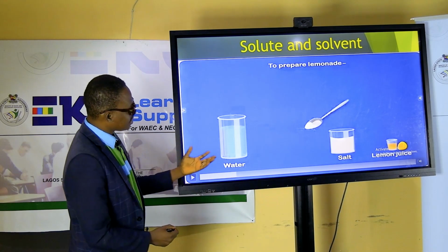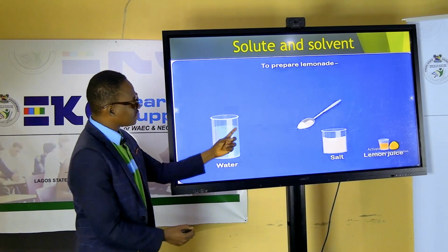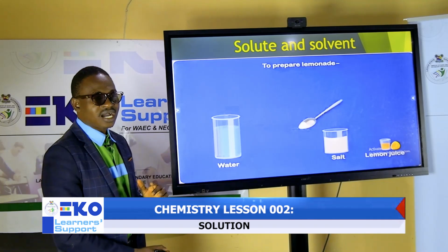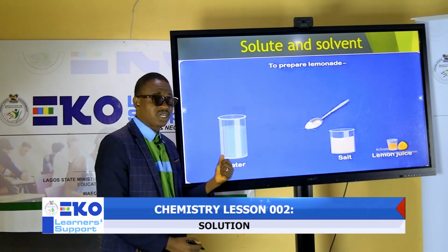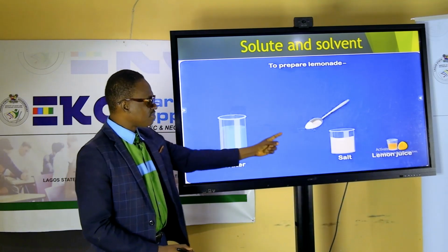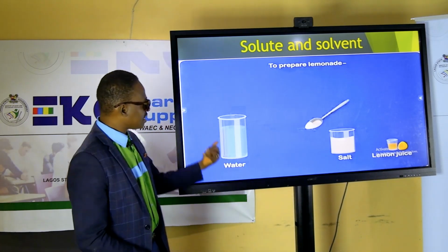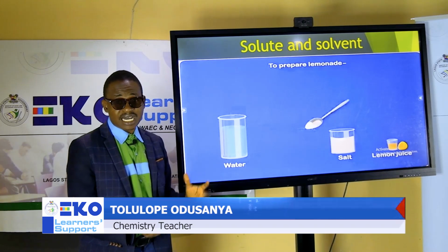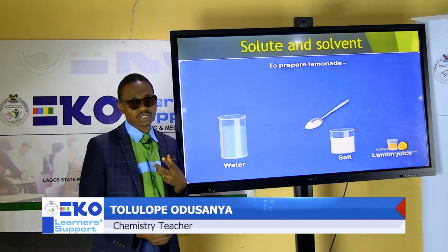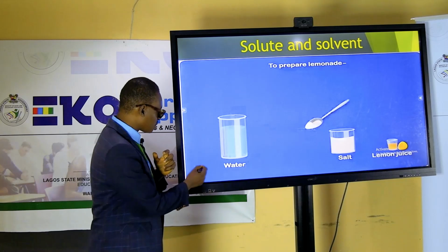So when you look at this, we have the what? The water, then we have the salt, then you have the sugar, and we have the lemon. So this side are the solutes. So telling you that the solute could be in form of solid, as you have in this case, sugar. It could be in form of what? Solid, as you have in this case, salt. Then it could equally be in form of what? Liquid, as you have it in what? Lemon juice. Then this water here is the solvent. When all these are added together, what will we make? Tell me. Oh, they will form what we call a solution. So basically, a solution is just a combination of solutes and solvents together.